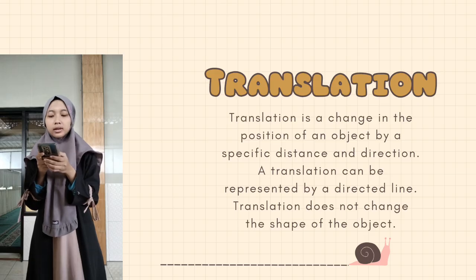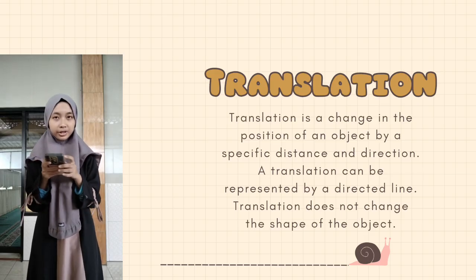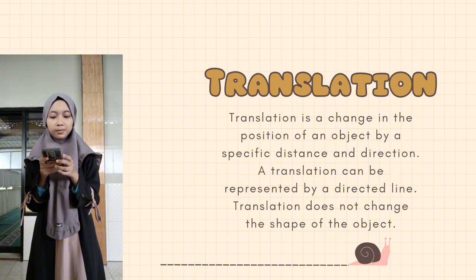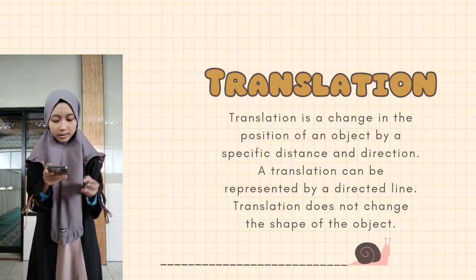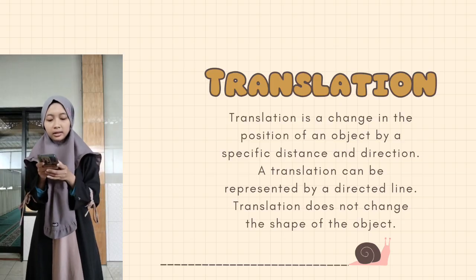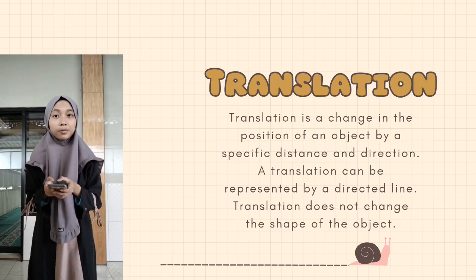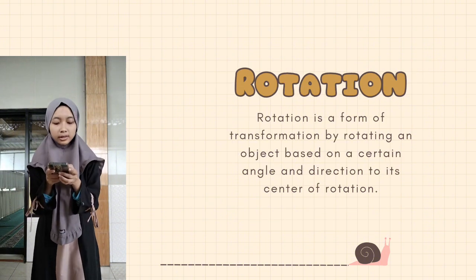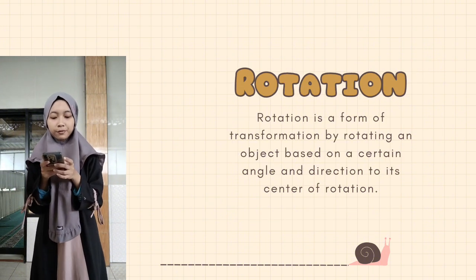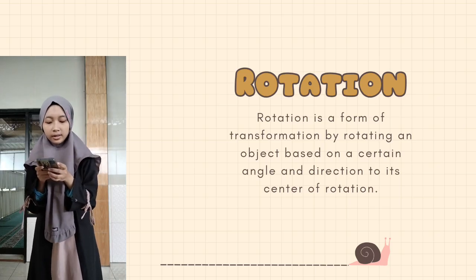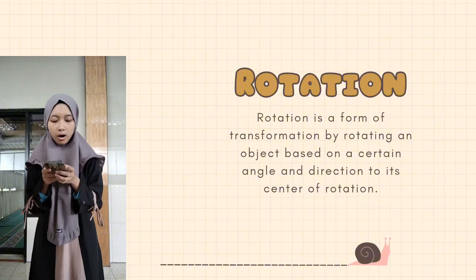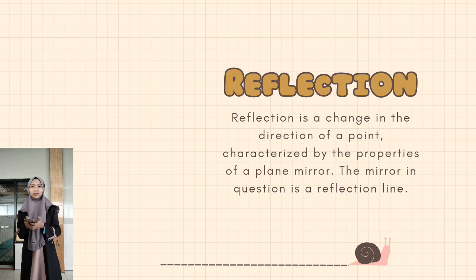Okay, one, translation. Translation is a change in the position of an object by a specific distance and direction. A translation can be represented by a directed line. Translation does not change the shape of the object. Okay, number two is rotation. Rotation is a form of transformation by rotating an object based on a certain angle and direction to its center of rotation. And then let's get started with the material.